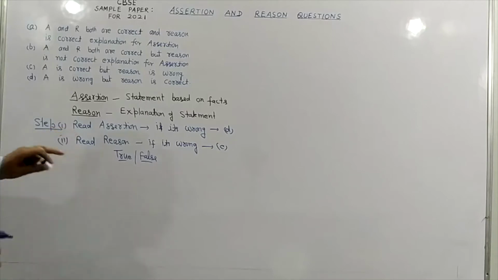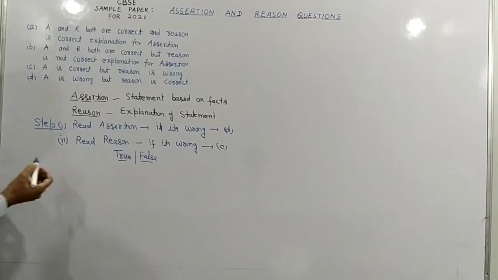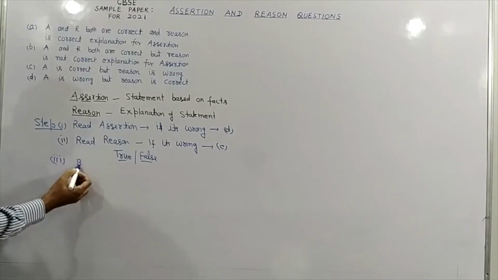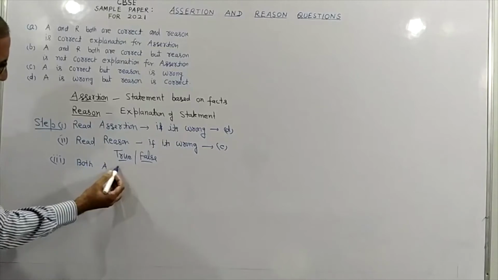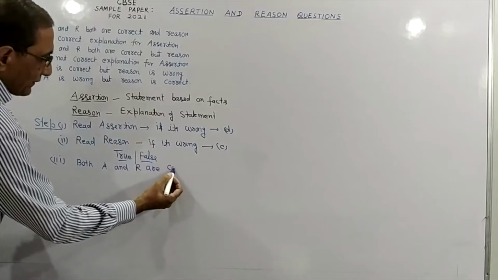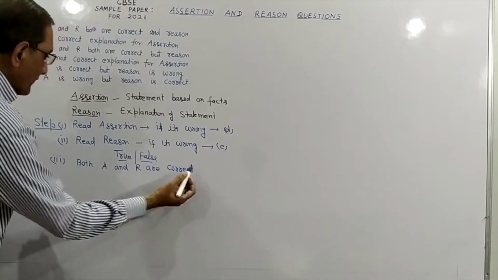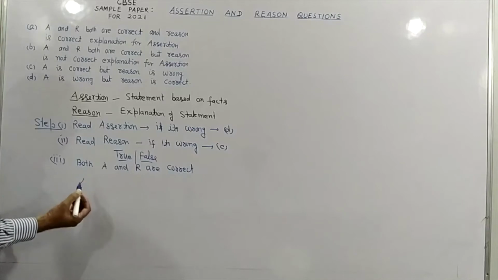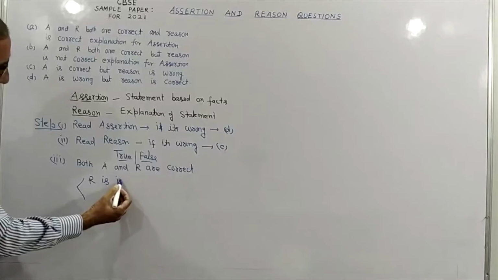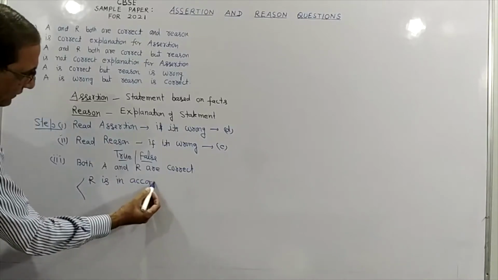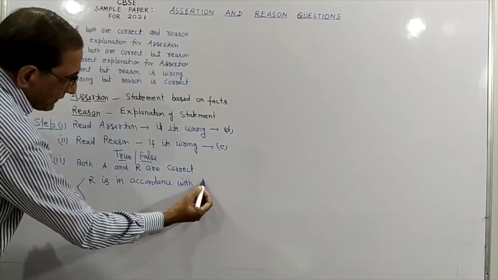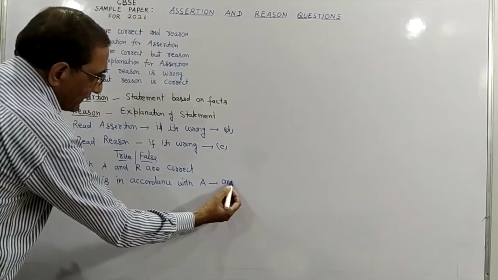Now, if both are correct, then what do you need to do? Third step: both assertion and reason are correct. Then how will we proceed? Now there are two things. If the reason is in accordance with the assertion, then our answer will be A.